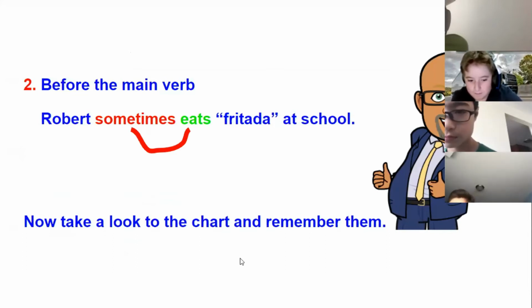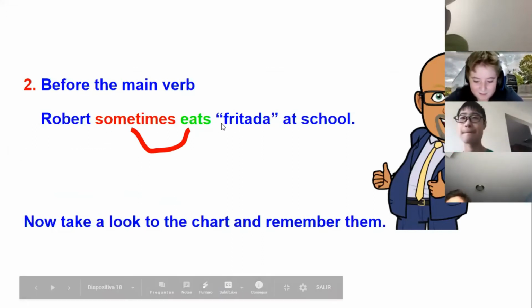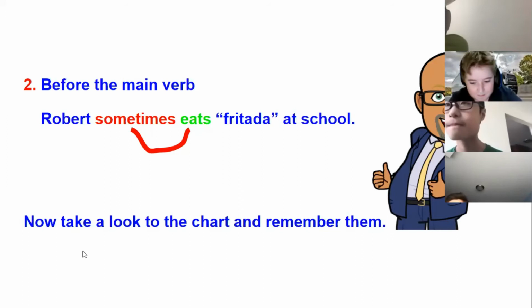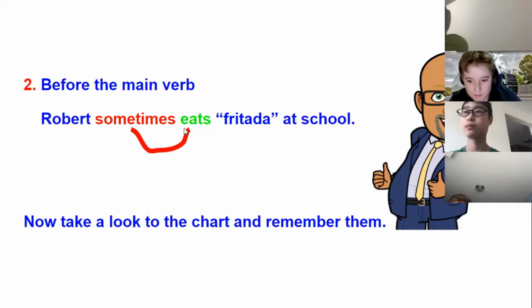Look at my example. Robert sometimes eats fritada at school. As you can see, I don't have the verb to be. So I use it before the principal verb.